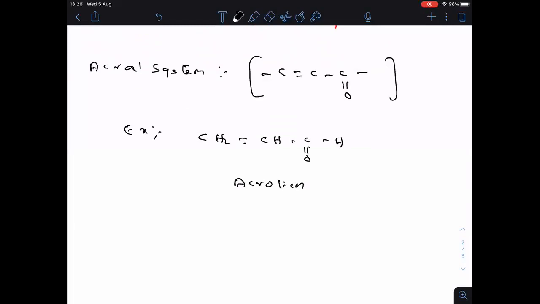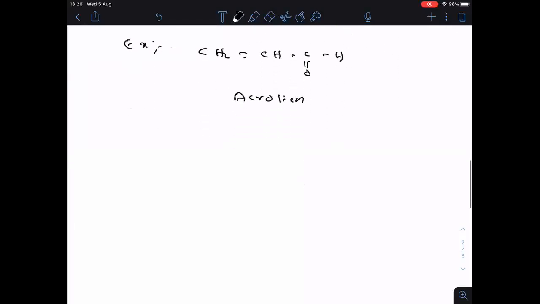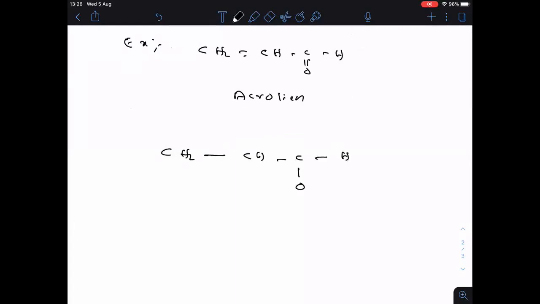In this one, pi sigma pi conjugation is there. Then how does its resonance hybrid look? That is also most important. In the resonance hybrid, first of all, we write only the sigma bonds. So write down CH2, CH, then COH. I wrote only sigma bonds here.